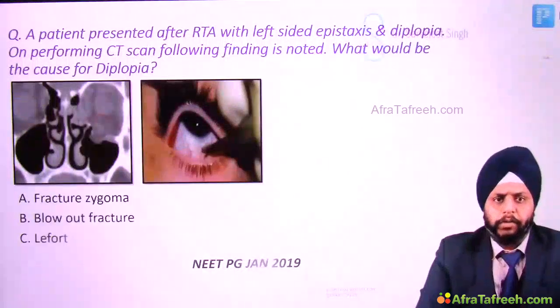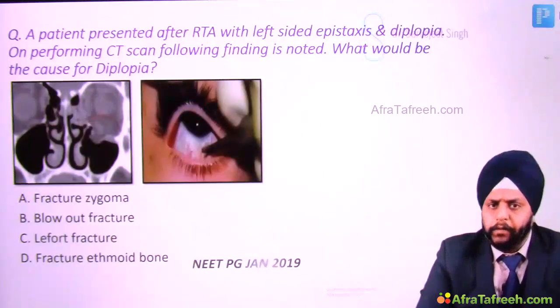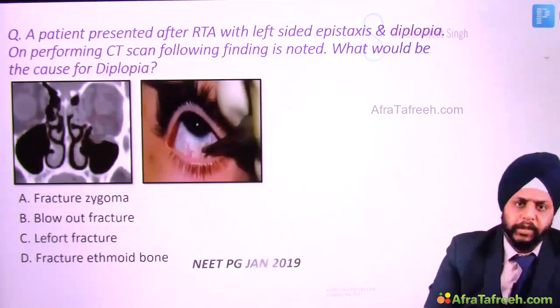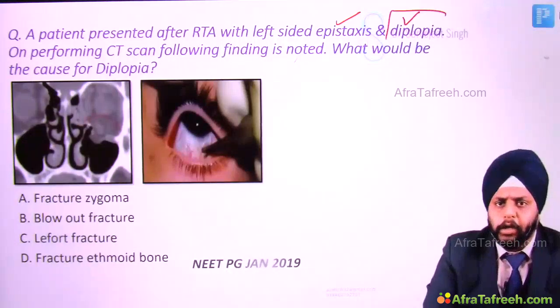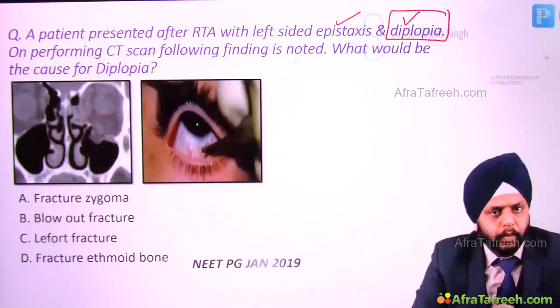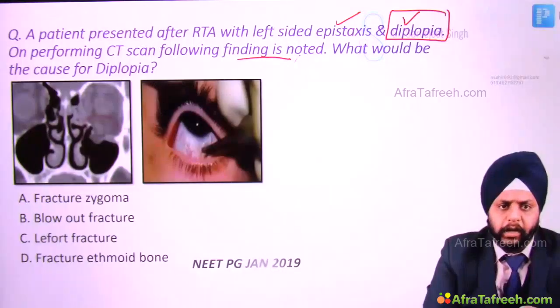Let's come to this question. A patient presented after RTA, RTA means road traffic accident, with left-sided epistaxis and diplopia. So there is an injury to the face and nose, there is epistaxis, there is diplopia. Diplopia means eye is involved. Okay, on performing CT scan, the following finding is reported. Let's look at this CT scan.